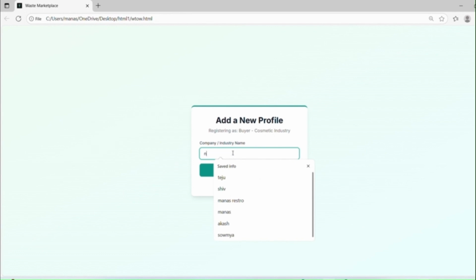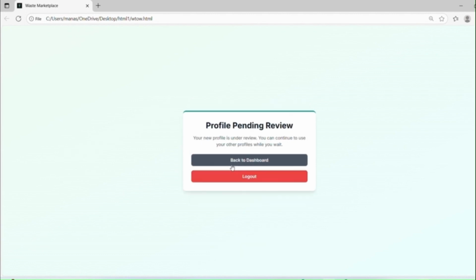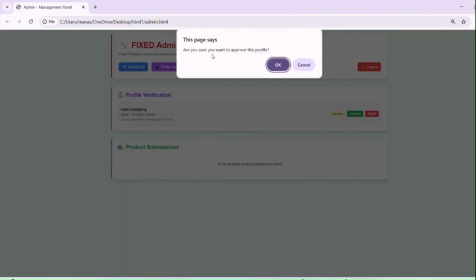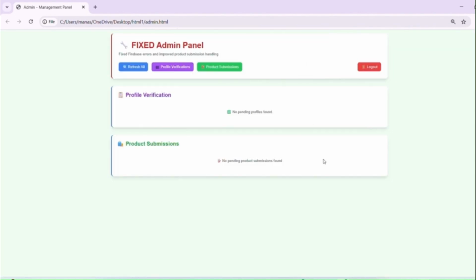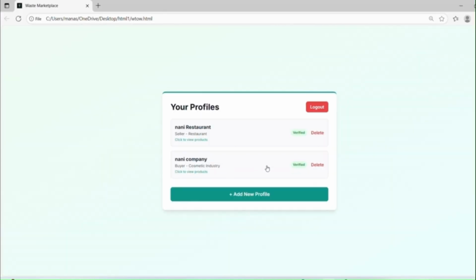Let me enter the company name. Here, if you don't enter the company name properly, and if you don't mention company in the name bar, it doesn't allow you to register. So once I enter it as a company, it accepts and you can register. Now the admin has to approve our profile. Here the request has popped up. The admin will approve it after making sure that it is a proper profile. Once it is okay, the profile will be approved successfully. Here you can see it as verified.